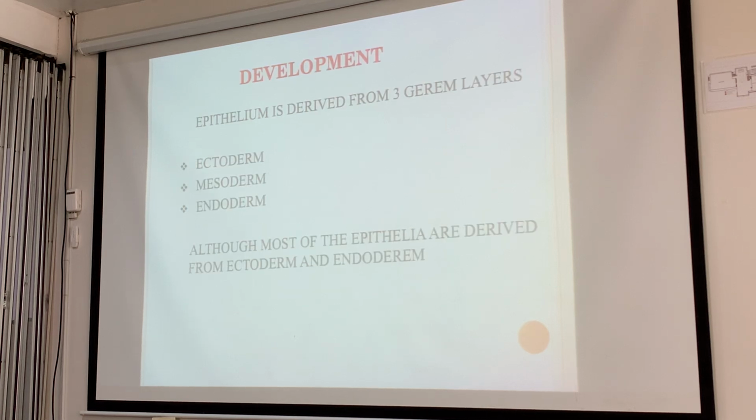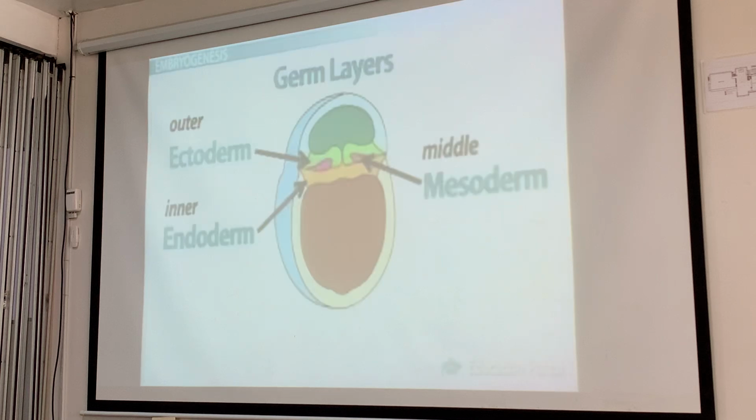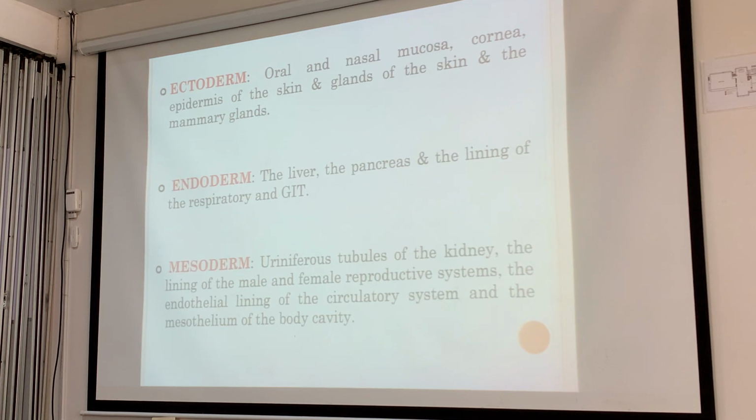So they're derived from three germ layers, the ectoderm, mesoderm, and endoderm, although most are derived from the ectoderm and the endoderm. Do you remember embryology? Do you remember this? So obviously, endoderm, endo, inside, meso, middle, ecto, outside, external. So, just a generalization of what structures they give rise to.